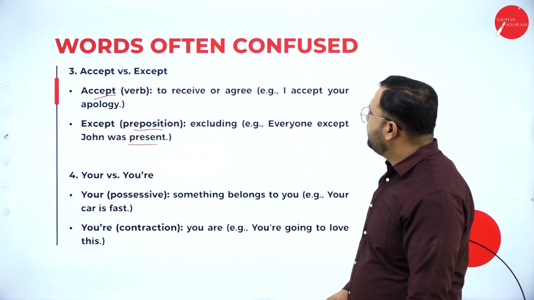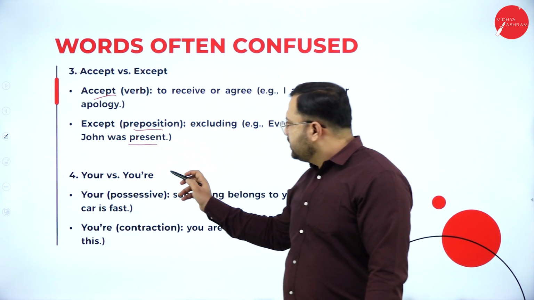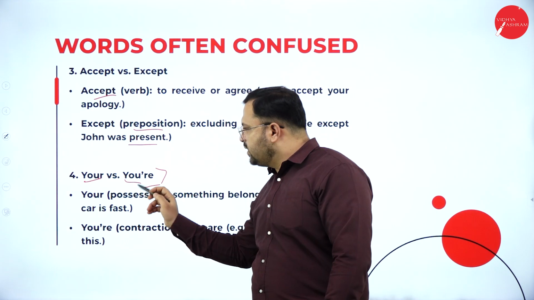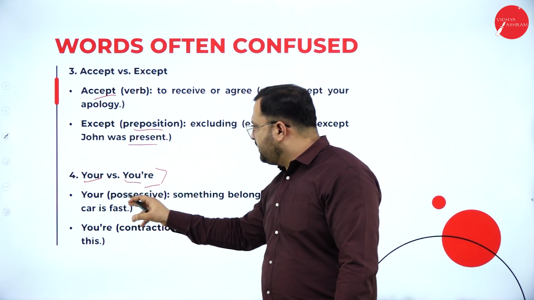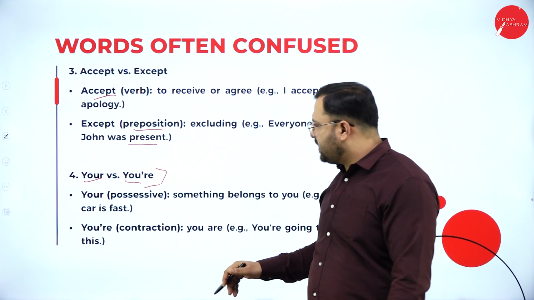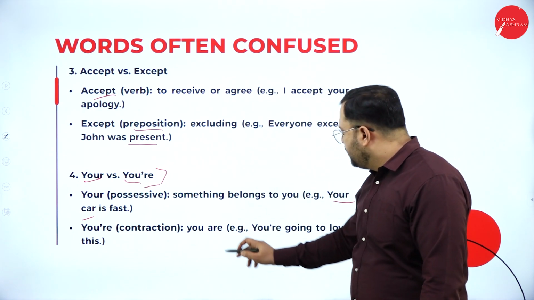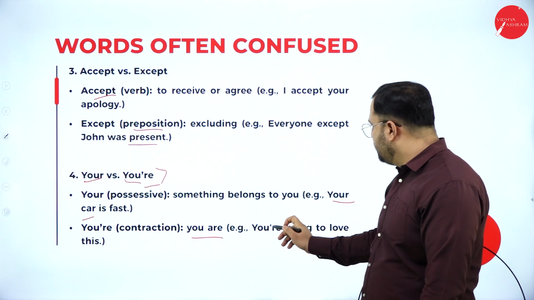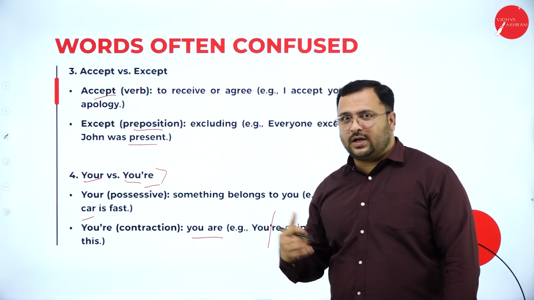Then you have the next pair, your and you're. Many students get confused when they use these words, so pay attention here. Your is a possessive word, something belongs to you. For example, your car is fast. Then you're is the contraction, the short form of you are. Example: you're going to love this.